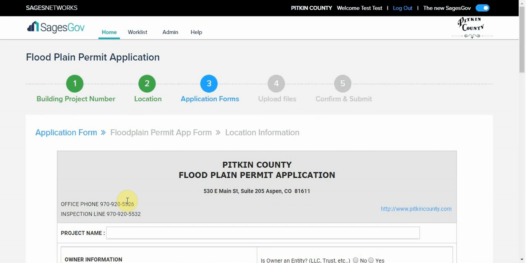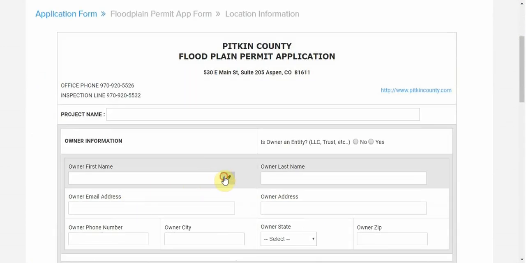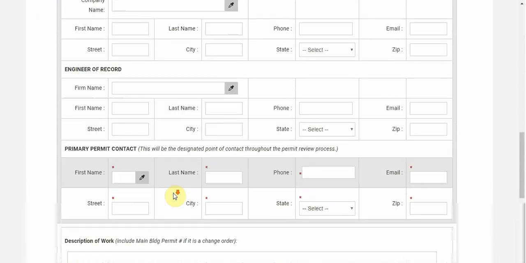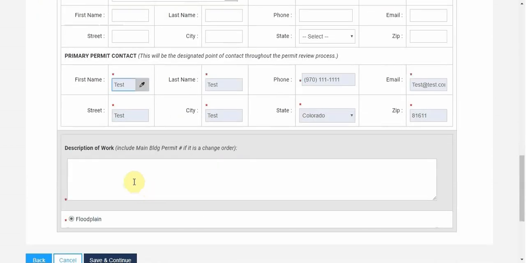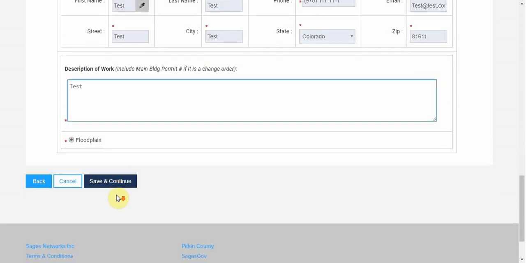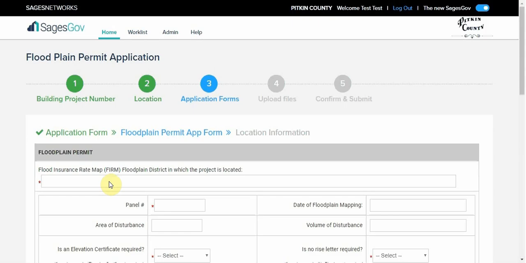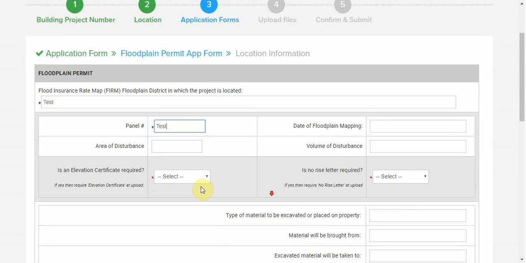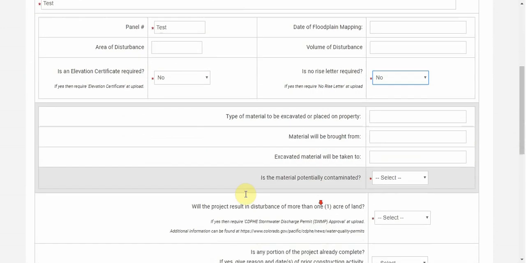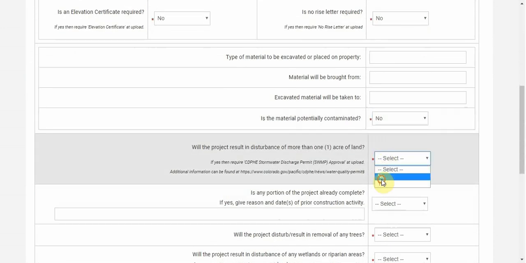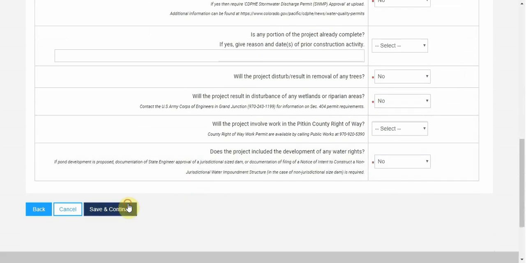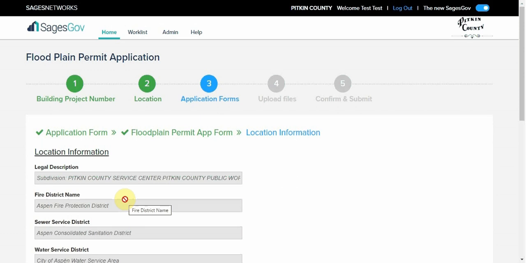Step 3 will be the application form, where you can enter owner information, contractor, architect, engineer, as well as primary permit contact. The location information is informational only and cannot be edited.